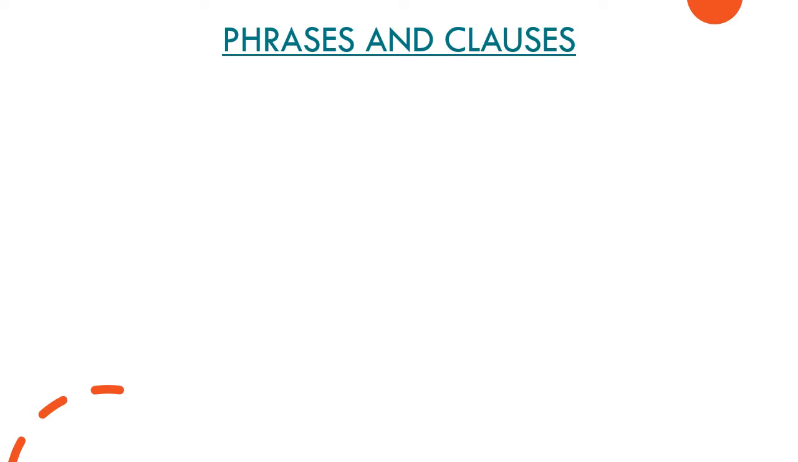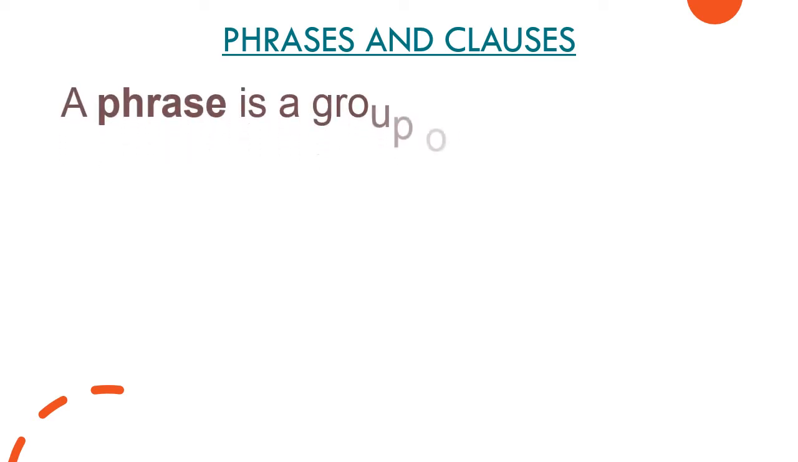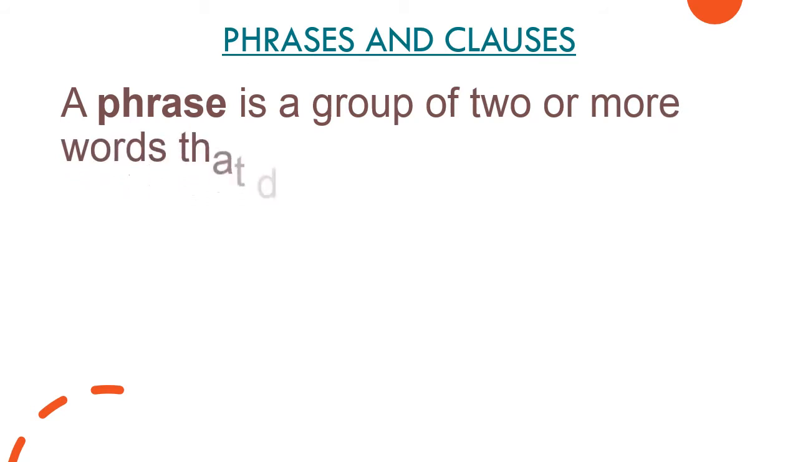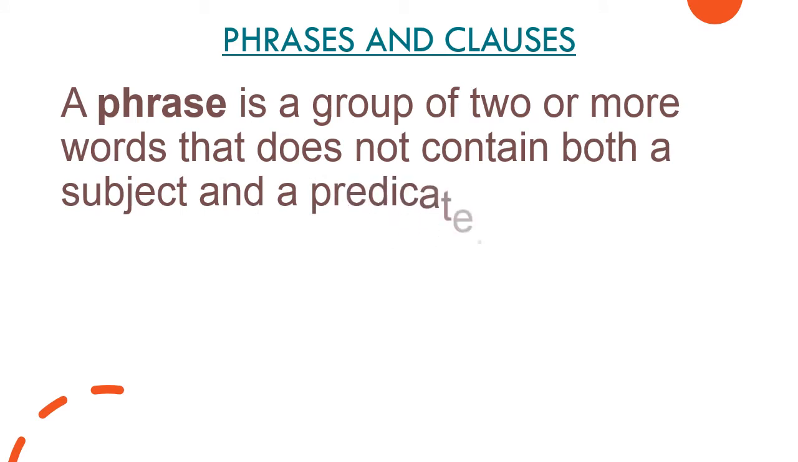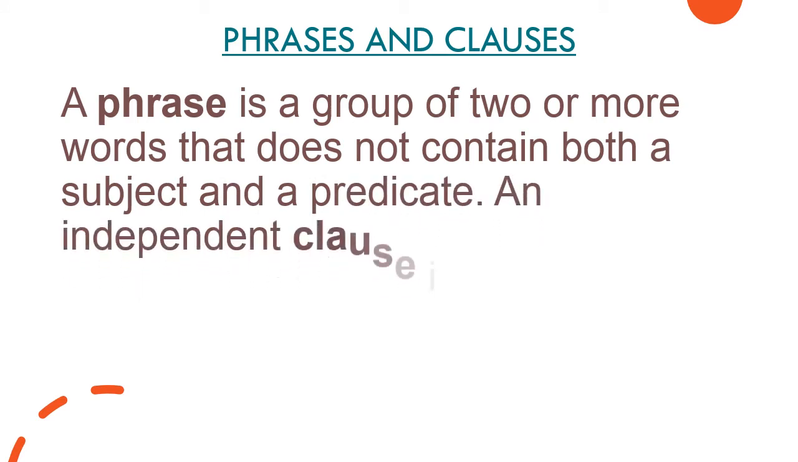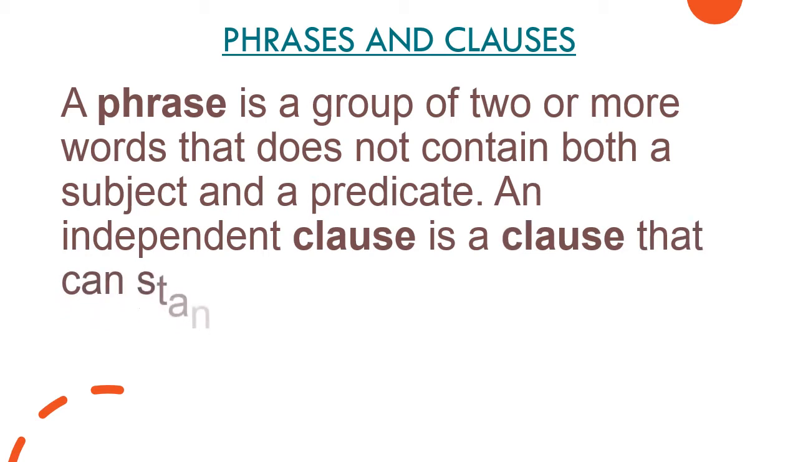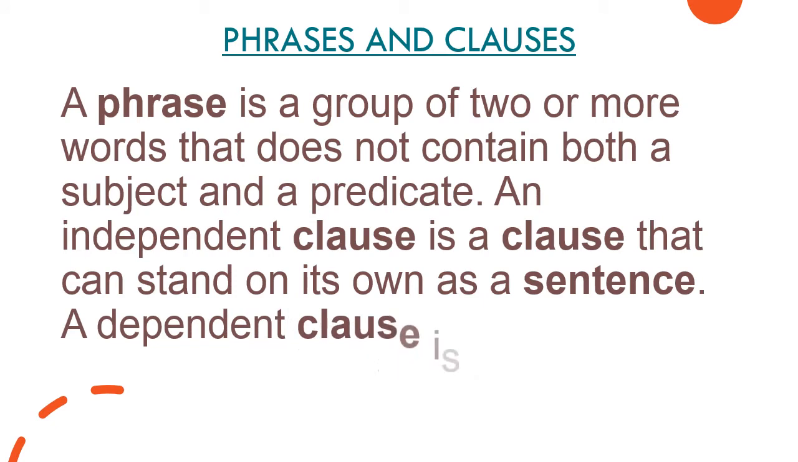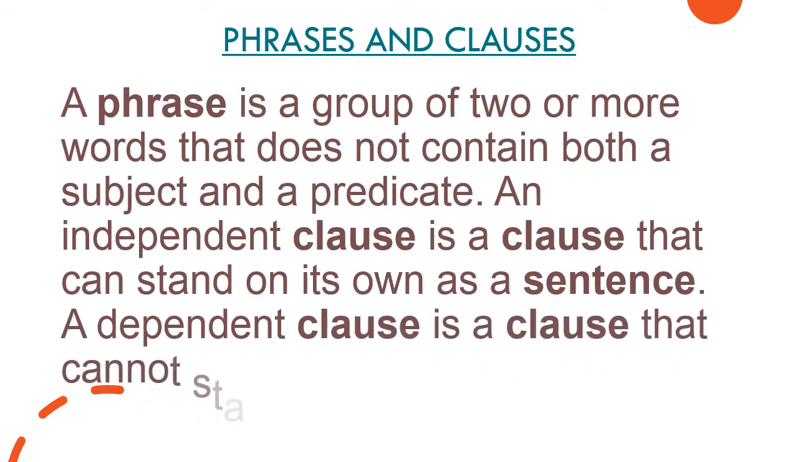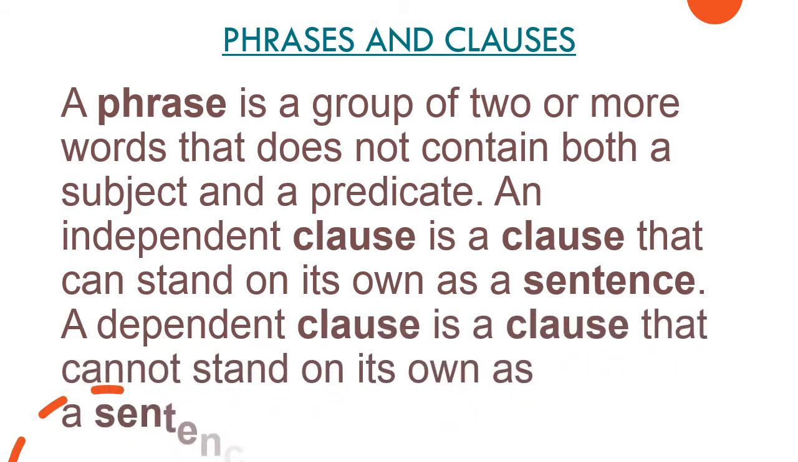So here I am going to tell you what are phrases and clauses. So to make it very clear in your mind, let's quickly have a deep study of what phrases and clauses are. So, a phrase is a group of two or more words that does not contain both a subject and a predicate. An independent clause is a clause that can stand on its own as a sentence. A dependent clause is a clause that cannot stand on its own as a sentence.